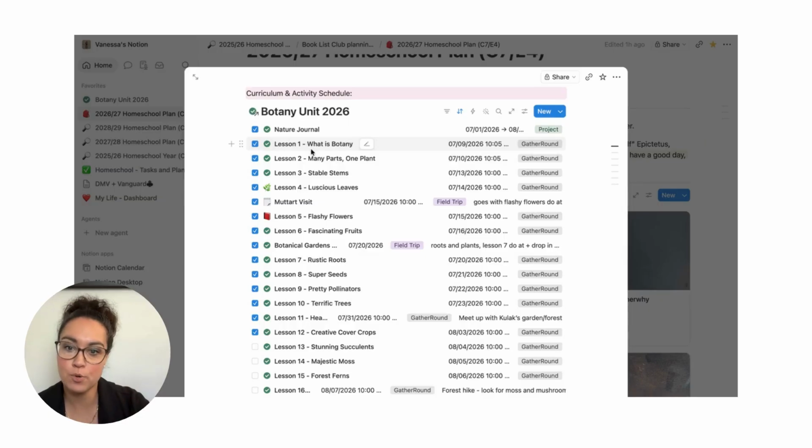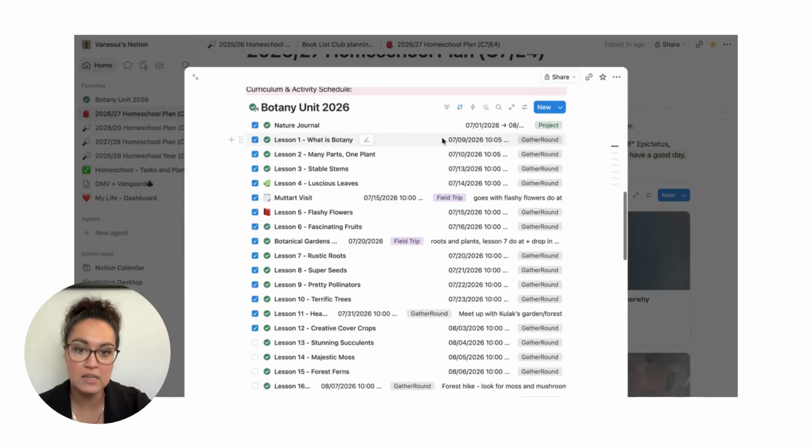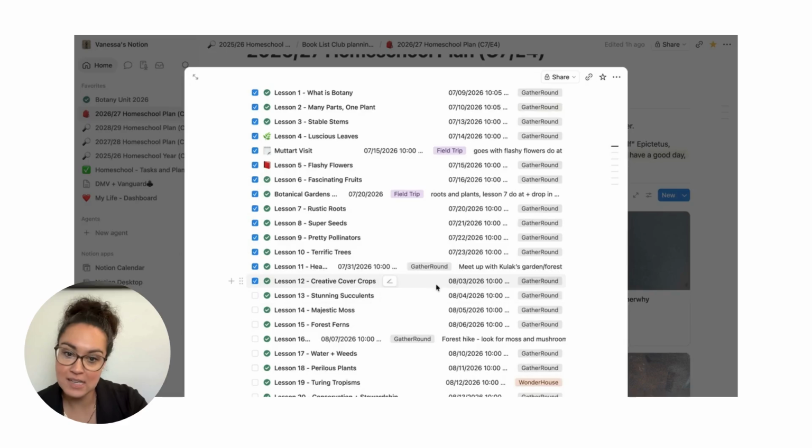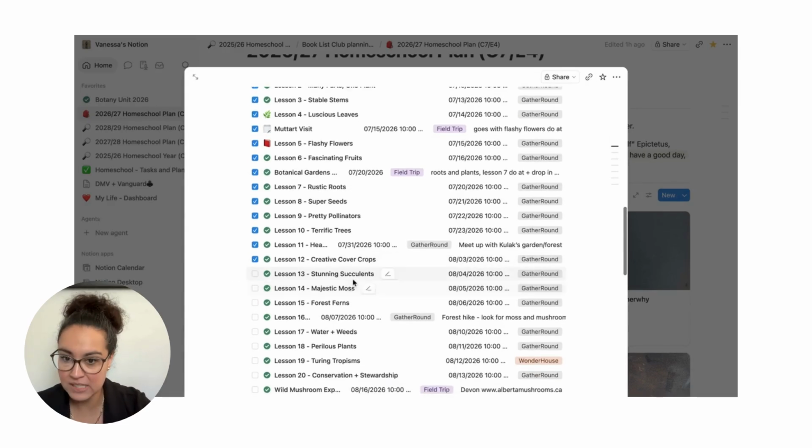So what I've done here is I put lesson 1. It's called What is Botany? I had put a date on it. This date goes into my calendar, and it comes up as a block of time because I put a timestamp on it. When we complete it, I put a check mark. As of today, you can see we have completed creative cover crops, and the next one coming up is stunning succulents.